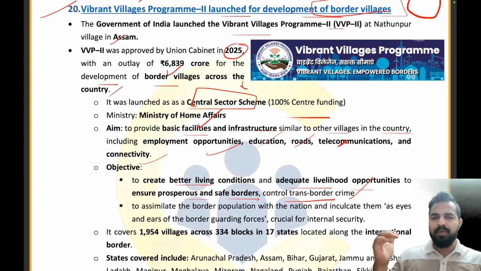So Vibrant Village Program 2 was launched in 2025 with the approval of 6,839 crores for the development of border villages across the country. It is launched as a central sector scheme under the Ministry of Home Affairs, and it provides basic facilities and infrastructure similar to the other villages in the country, including employment opportunities, education, roads, telecommunications, and connectivity.